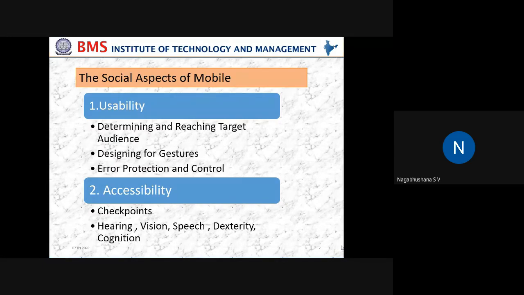So accessibility guidelines, especially the Web Content Accessibility Guidelines, are based on four principles, that is POUR: perceivable, operable, understandable, and robust. This is about accessibility. Accessibility has got checkpoints. There are two aspects which you should think about. One is the checkpoints, and the other is all about hearing, vision, speech, dexterity, and cognition. Very important are the checkpoints.